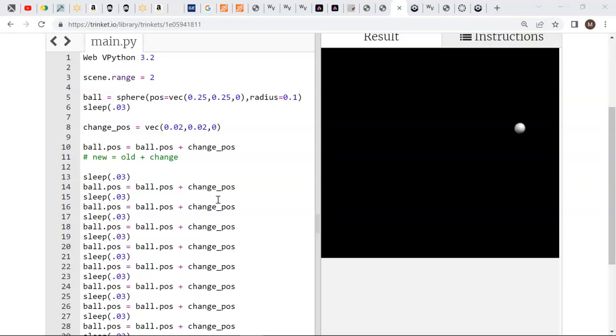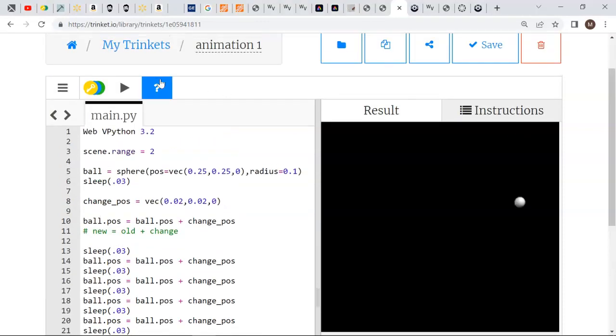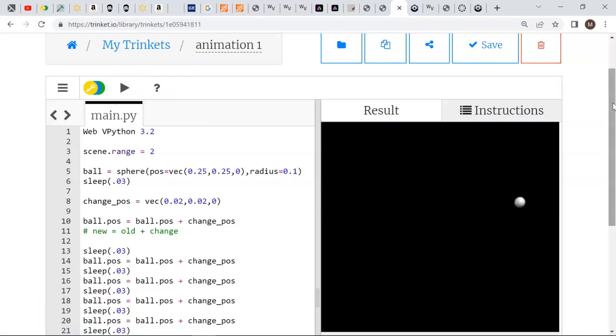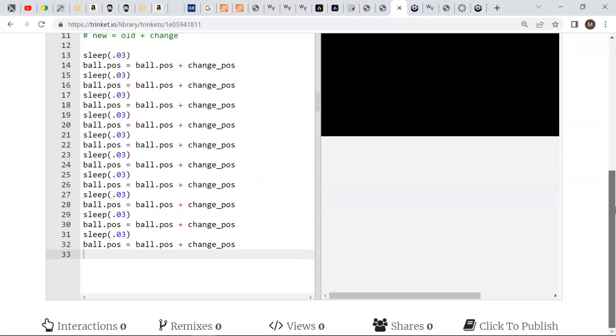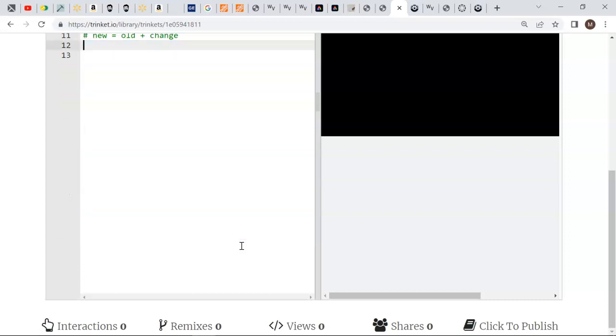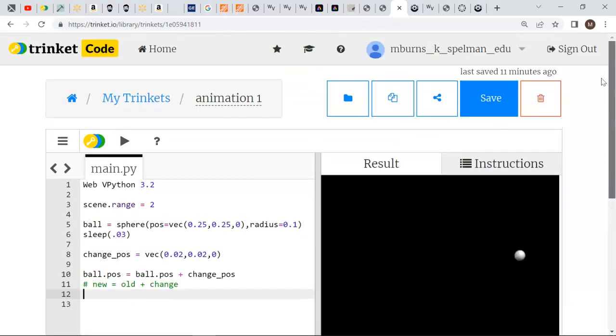Picking up where we left off. Make the ball move. Looks fairly smooth. But if we want to keep doing this, we'd have to add more and more lines. That's getting tedious. So I'm just going to get rid of most of these lines. Let's give it a new name.